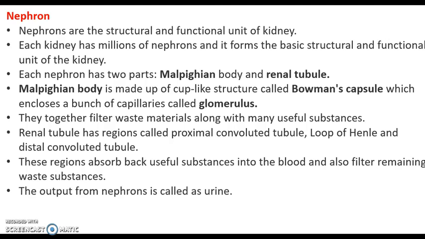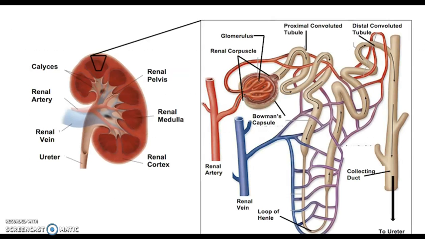The renal tube has regions called the proximal convoluted tubule, loop of Henle and distal convoluted tubule. These regions absorb back useful substances into the blood and also filter the remaining waste substances. The output from nephrons is called urine. So you can see the nephron is a very tiny filtration unit of the kidney and this is the structure of the nephron as we have already discussed in the previous slide.